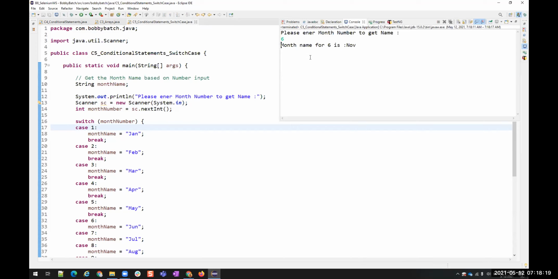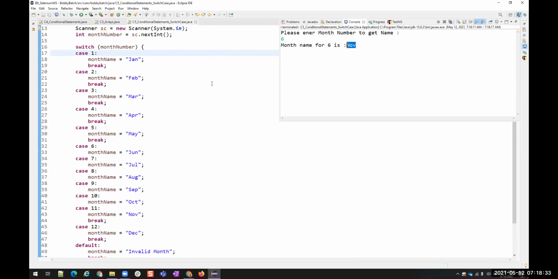But what is it giving? Is the 6th month November? No. So can you see the code and tell me where is the issue? Why is it coming as November?